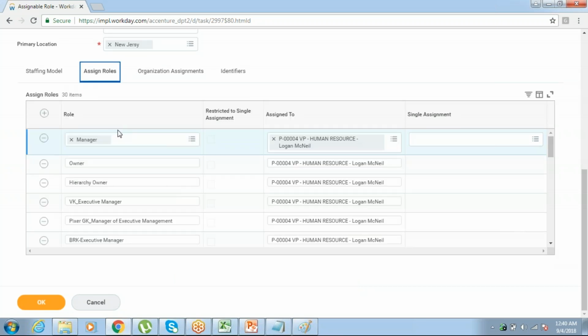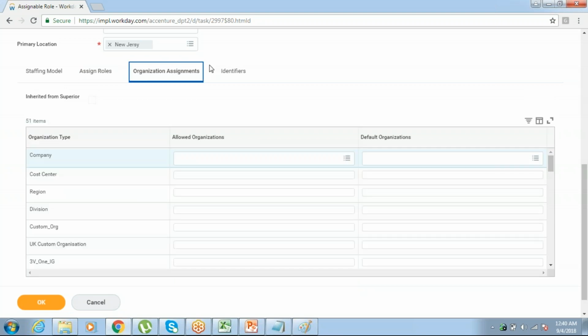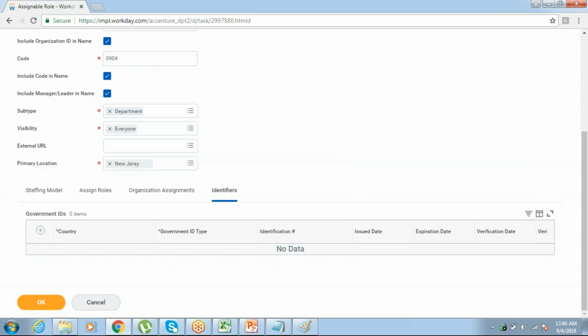So again I'll remove this role as well, but to show you some difference I'm adding it. Now this is not a mandatory field, let it leave. I'll assign it. Now go to your identifiers. These are all called the government IDs that you'll have for your company. Now let's click on OK.